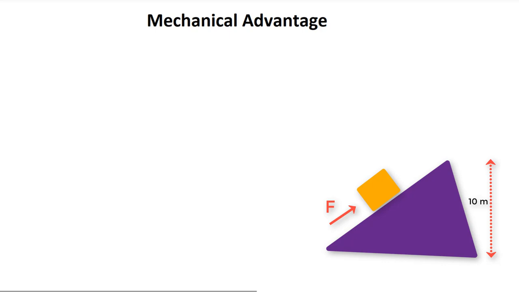The force needed to push that box up an incline 10 meters vertically is naturally smaller than the force needed to directly lift it up vertically with our hands. This ratio of forces is known as the mechanical advantage. It describes how much of an advantage we get by using a device or a tool such as a wedge or an incline. In other words, mechanical advantage, which I have labelled capital MA, is equal to F sub out, which in this example is the force needed on the incline, divided by F sub in. F sub in this example will be the force needed to lift it vertically.